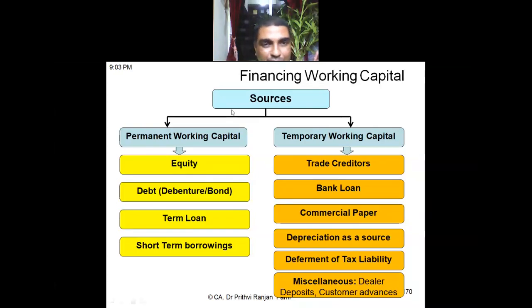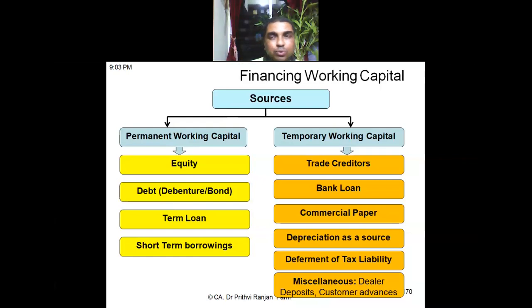First of all, if it is permanent working capital, these are the primary sources. What is the first one? Equity. Equity means owner's funds. The owner himself has to provide his capital. That is a long-term finance, and permanent working capital is a long-term requirement, so equity is the primary source. What is the second item? Debenture or bond. Both of them represent debt. So through long-term debt also, permanent working capital can be financed. Third one, term loan.